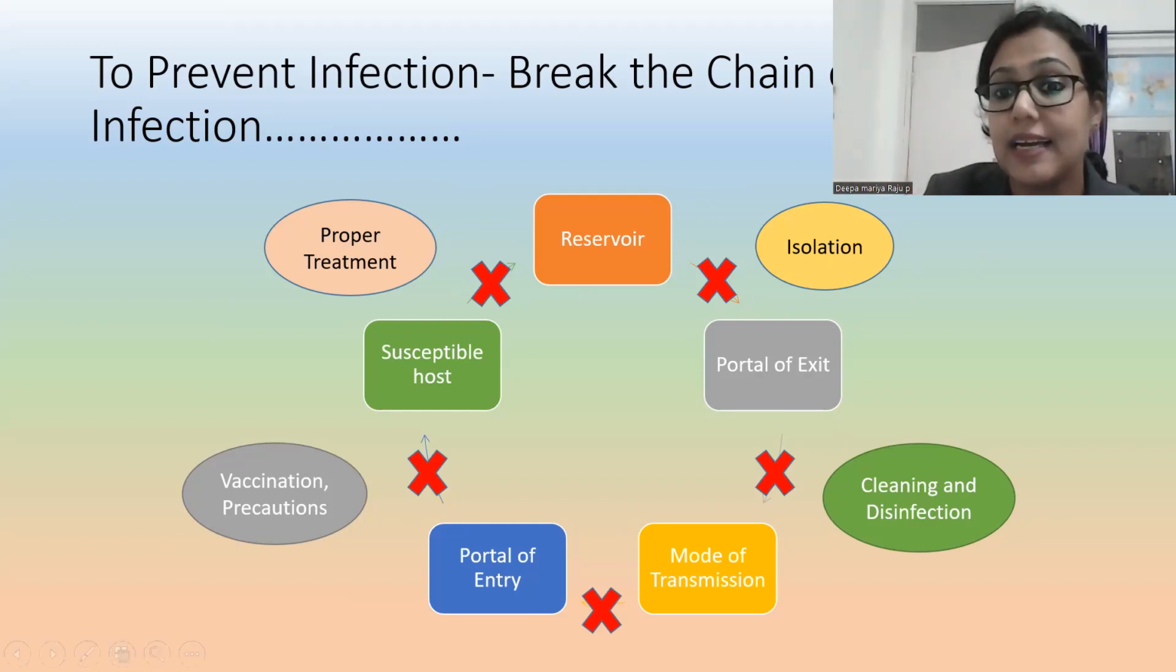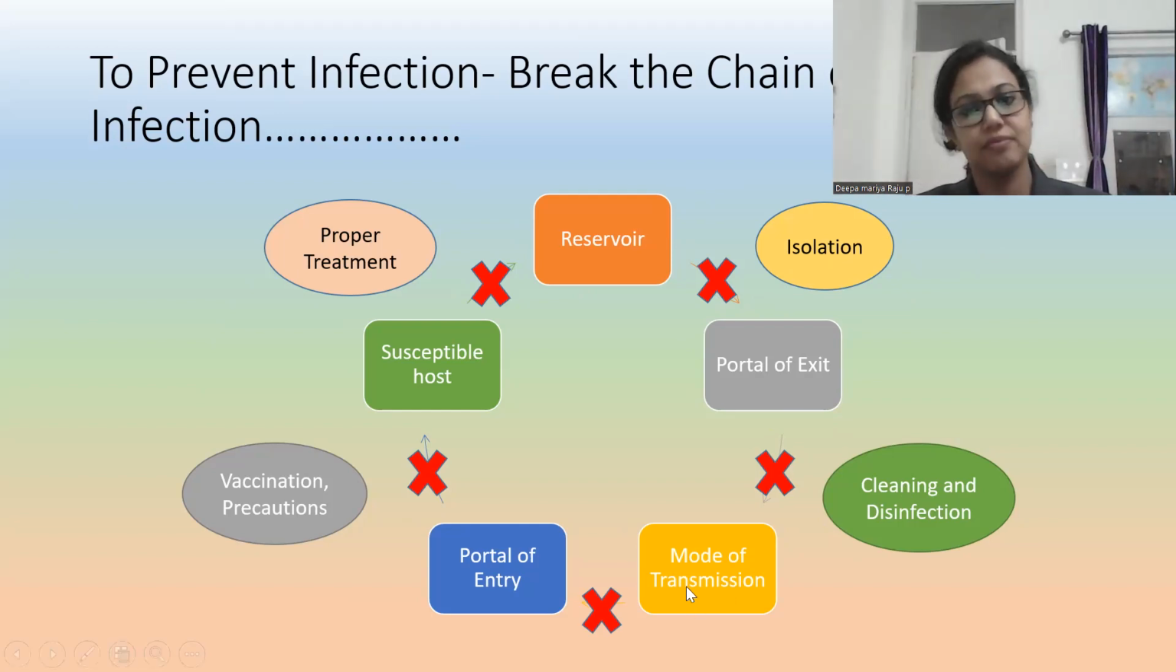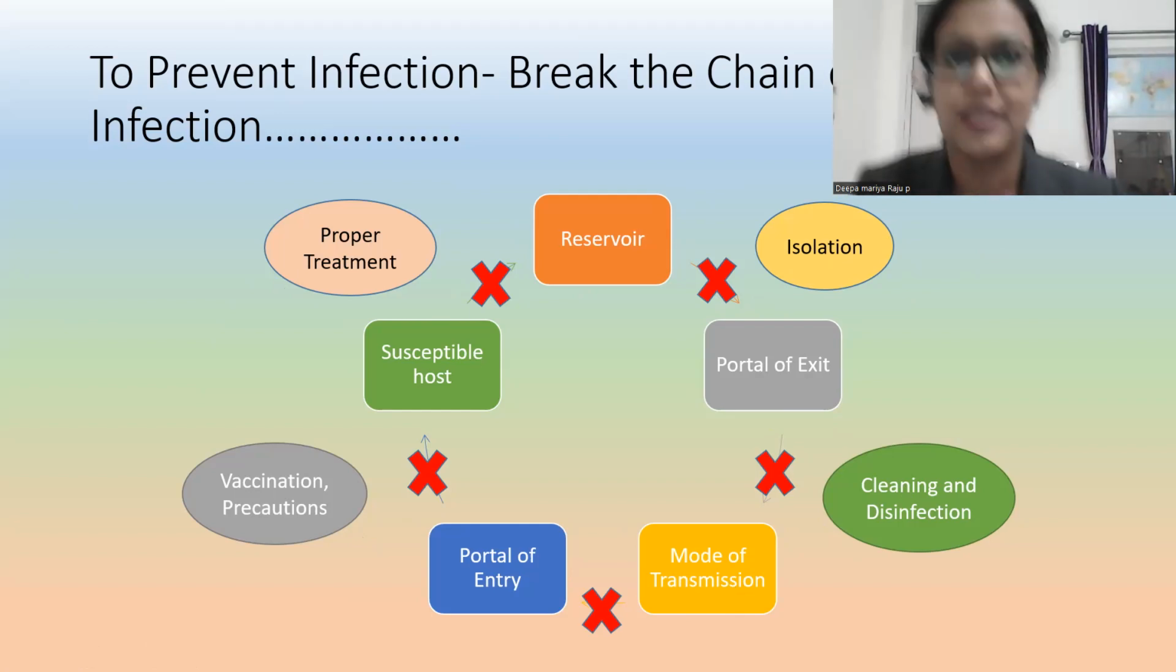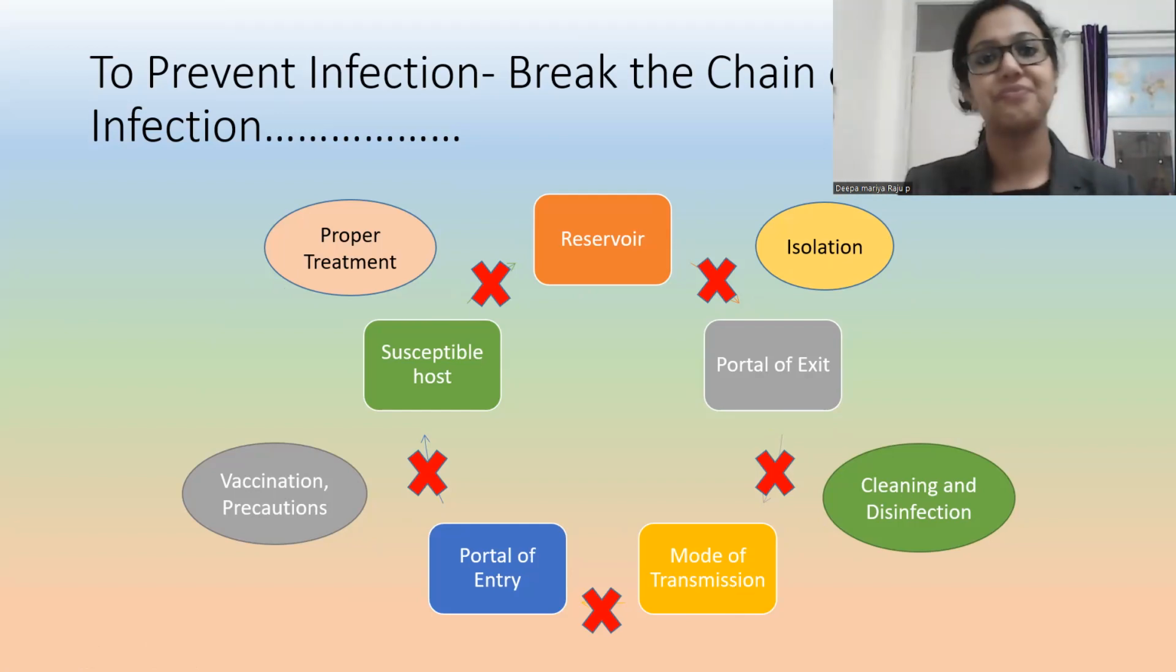But cleaning and disinfection can prevent the mode of transmission. Then for the portal of entry, vaccination or precautions, mask, hand hygiene, all these things. Then the susceptible host: for the host, we need to do the proper treatment. So these are the ways to break the chain of infection and prevent the infection.